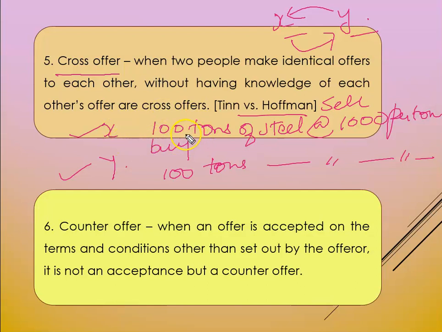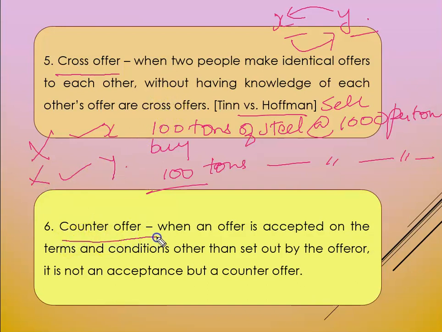So when X is writing, he does not know that Y is also writing the same. When Y was writing, he did not know that X was also writing the same. So therefore this cross offer will cancel each other. So this is also one of the types of offers, right?